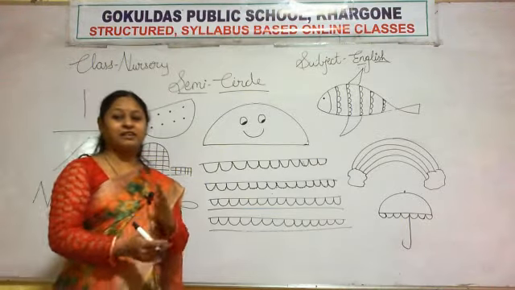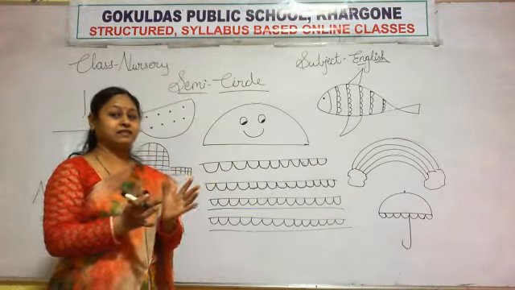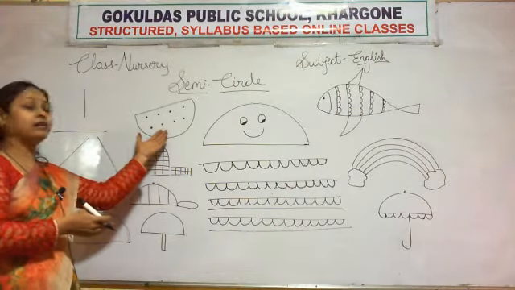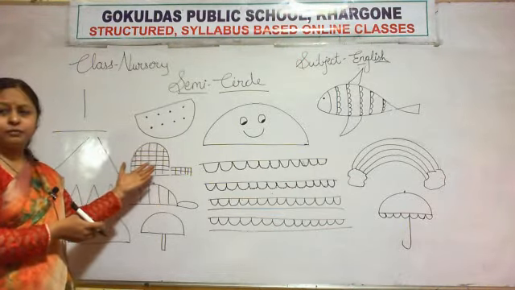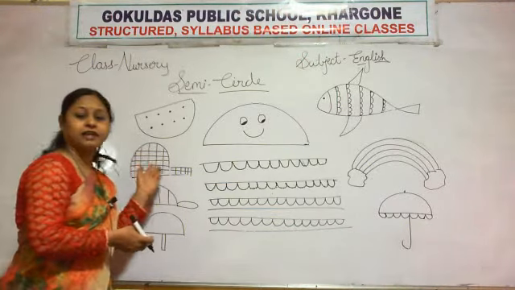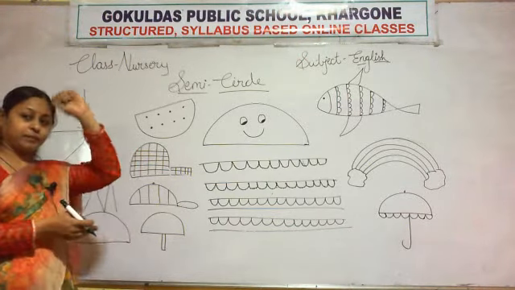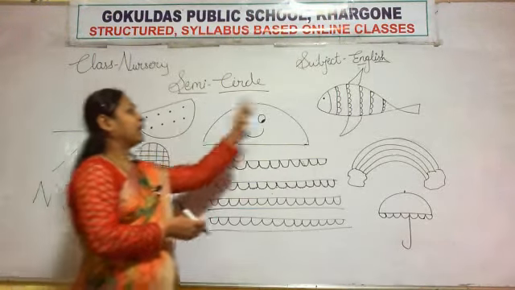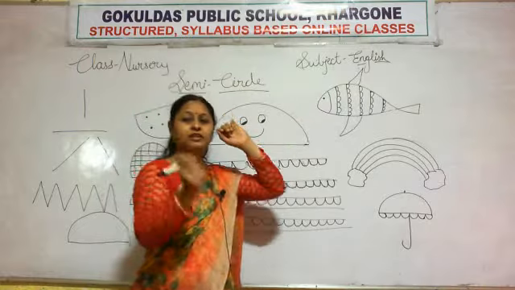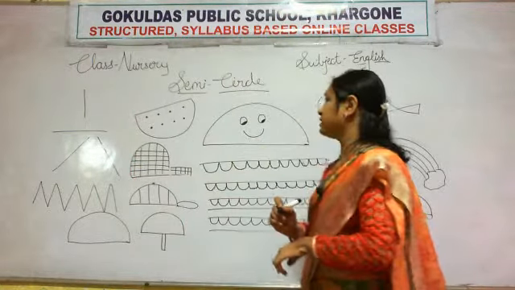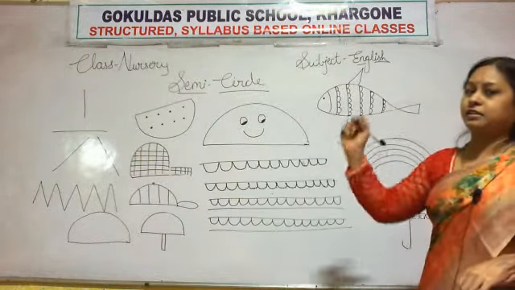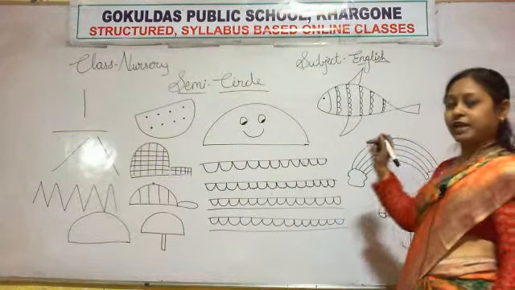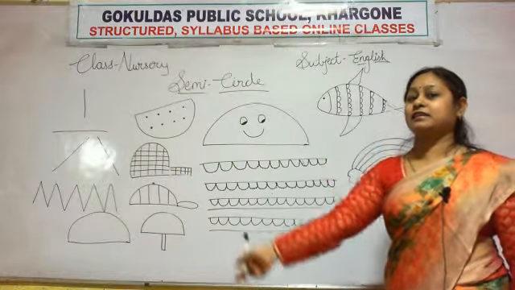Okay, so we have learned about semicircle. The shape of a watermelon: when we cut the watermelon, it looks like a semicircle. The shape of an igloo looks like a semicircle. The shape of a cap. Mushroom. Then fish, the design on the fish looks like a semicircle. Then a rainbow looks like a semicircle.